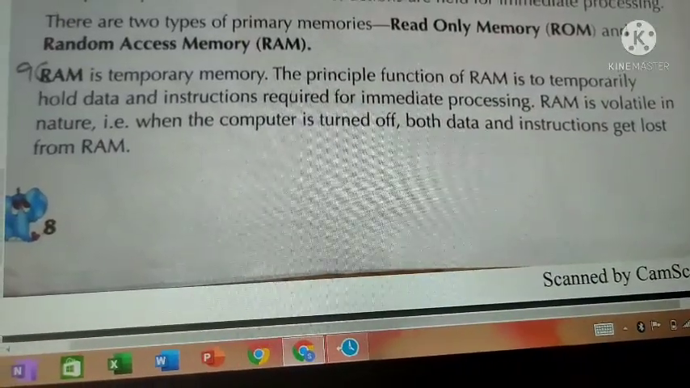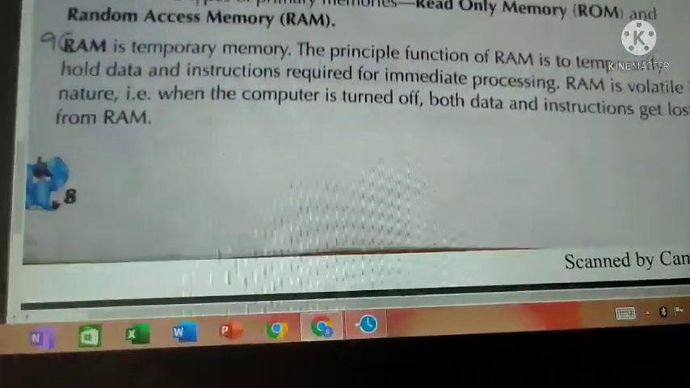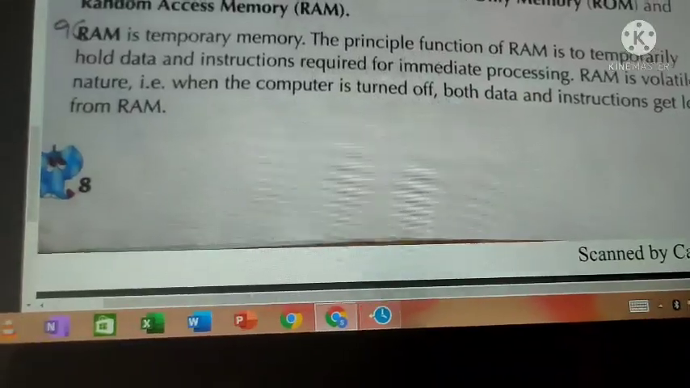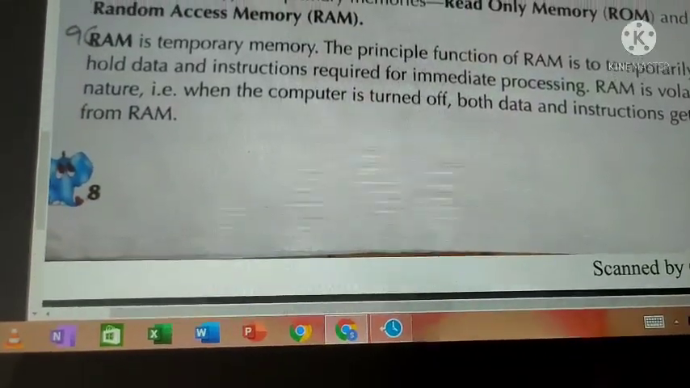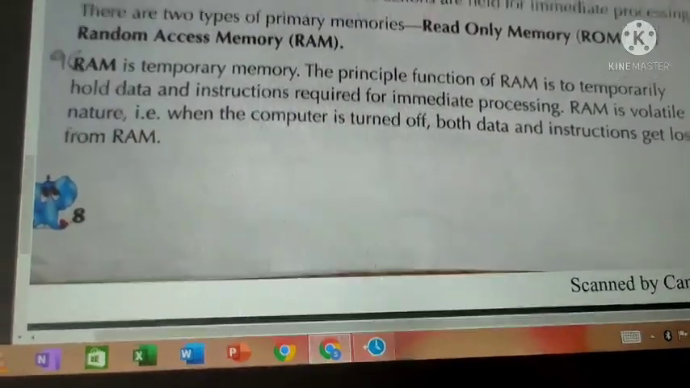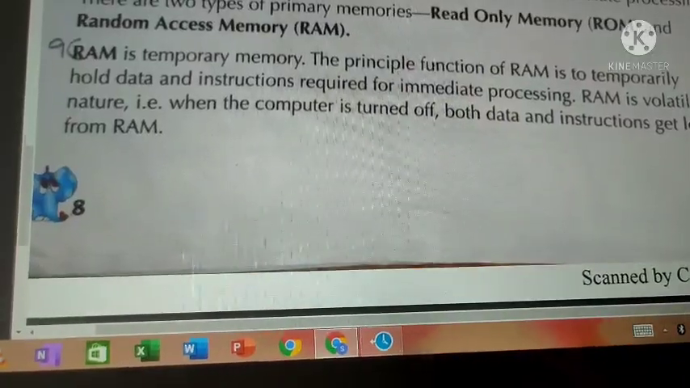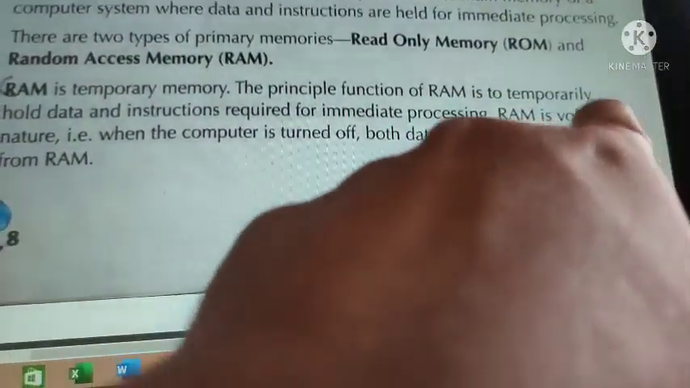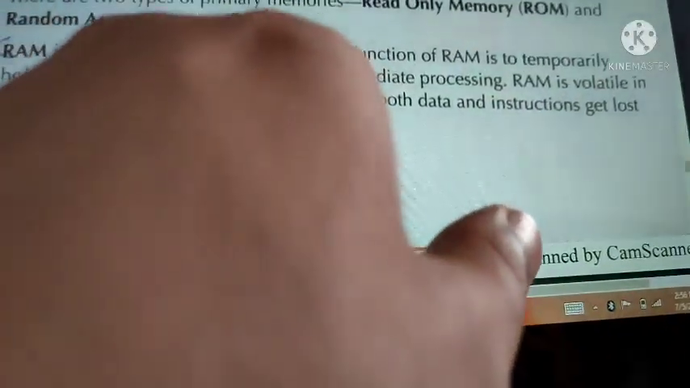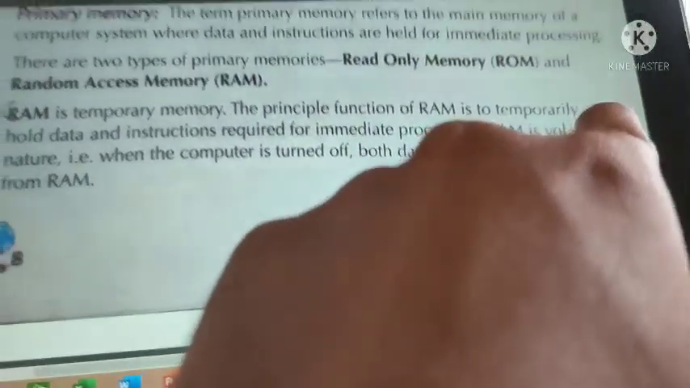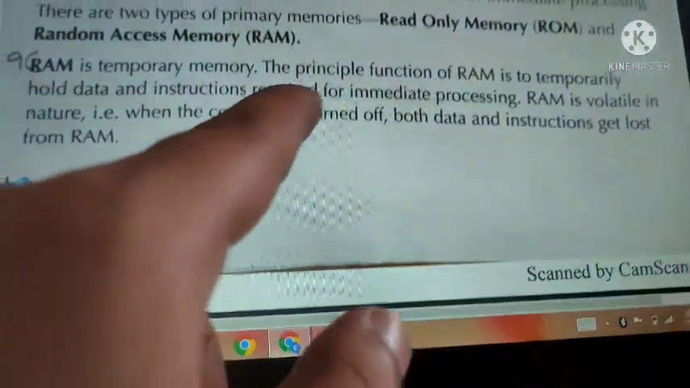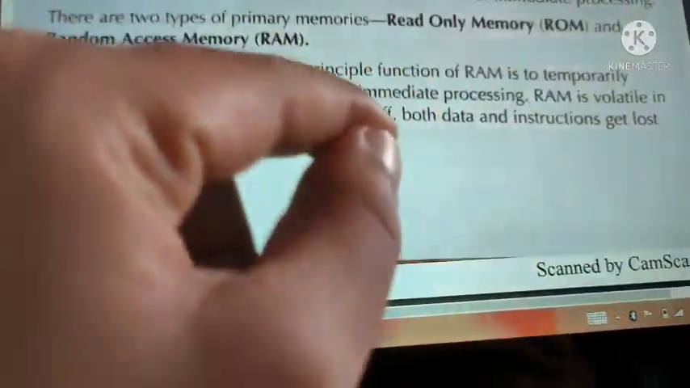If the computer wants to do some immediate processing, it will temporarily hold the data. RAM is volatile in nature. That is, when the computer is turned off, both data and instructions get lost from the RAM. RAM is also known as volatile memory. It is a primary memory. Why is it known as volatile memory? Since it stores the data temporarily, it is called volatile memory.